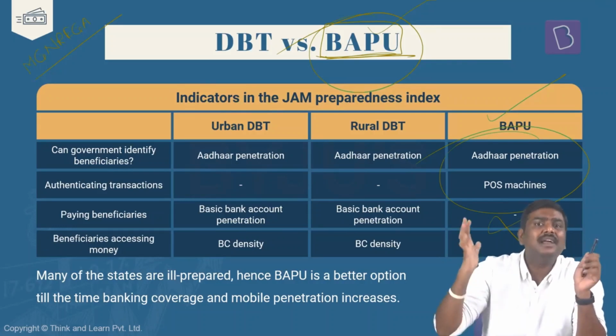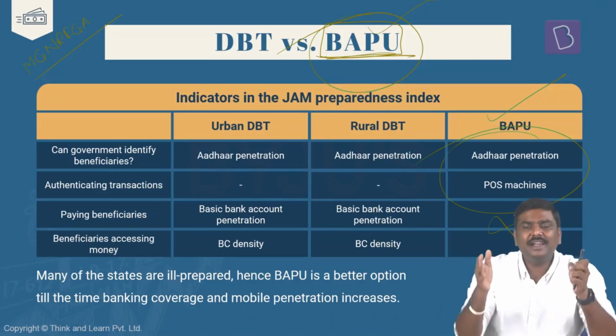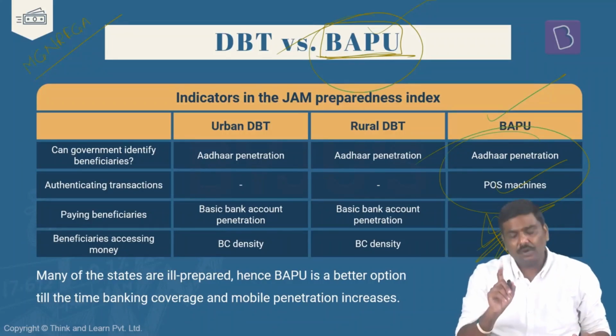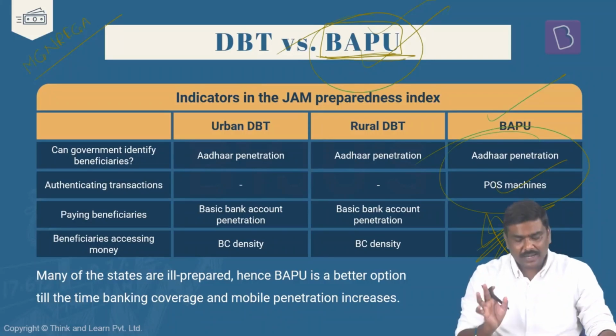You will have to have a certain identification mechanism. You will have to authenticate that he is the right beneficiary. That infrastructure has to be developed so that POS machines can be installed, which will circumvent or cut short the requirement of a bank account. This has been the recommendation of the Economic Survey in the form of BAPU. So this is the recommendation.